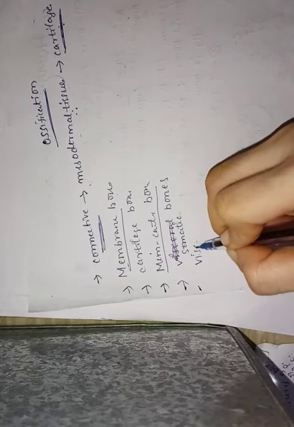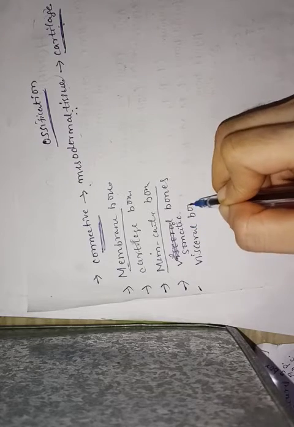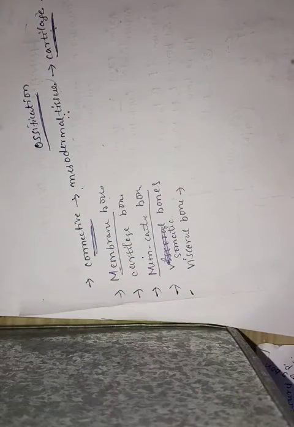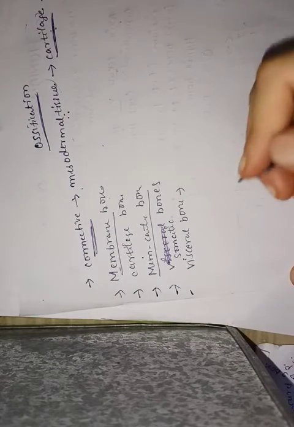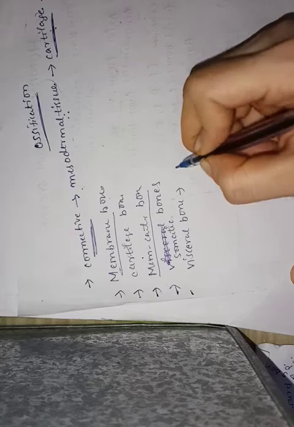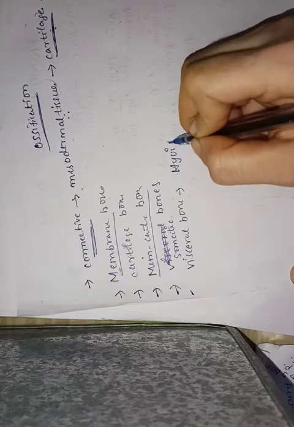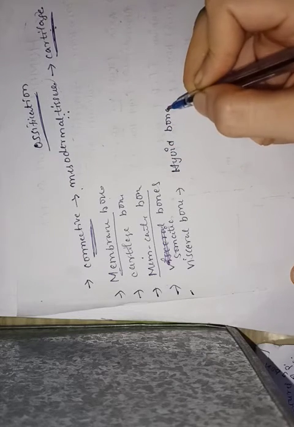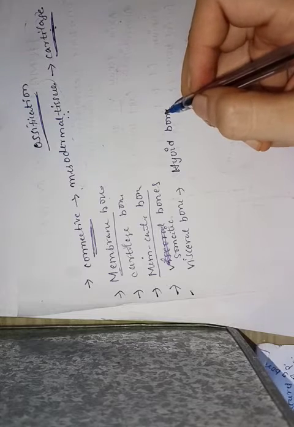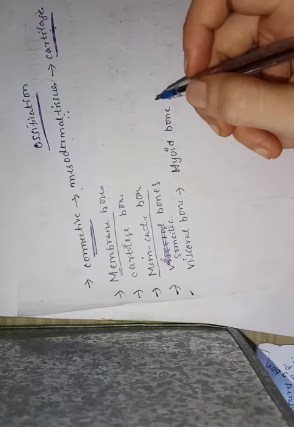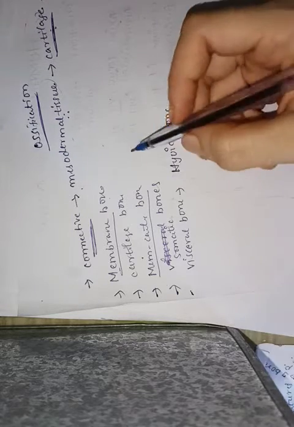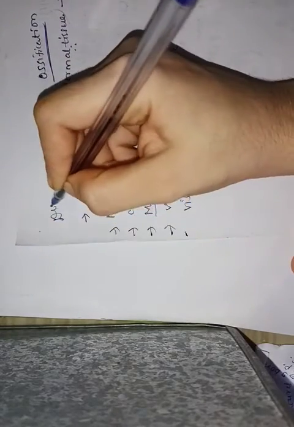Coming to visceral bones, visceral bones are the bones which are formed at the pharyngeal arches of our body. Example is the hyoid bone. Okay, these are the bones based on the developmental classification.